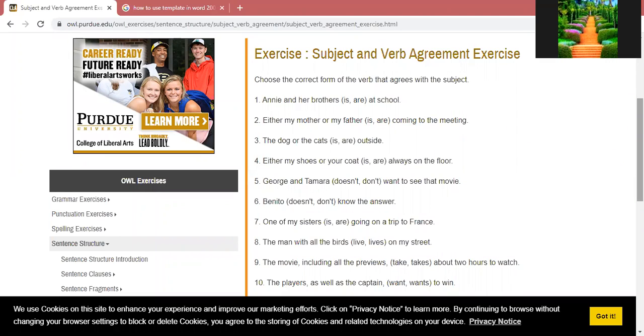Again, the next sentence, that is the sixth one sentence, that is also related with the usages of the present simple tense. Banito, that is a singular name of any person, doesn't/don't know the answer. Maybe you remember that when we have the plural names, more than one noun, at that time which helping verb or the auxiliary verb do we use in the present simple, while when we have the singular name, at that time which type of the verb do we use, either does or don't.